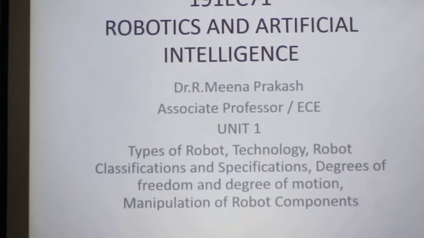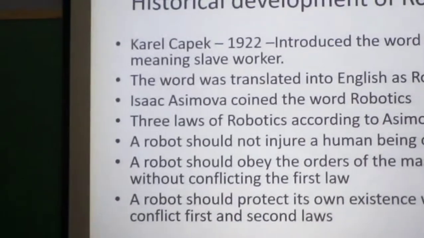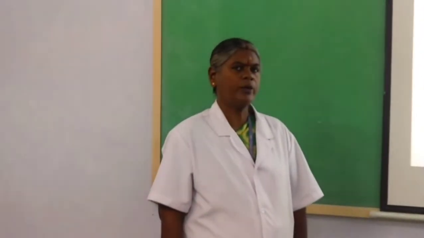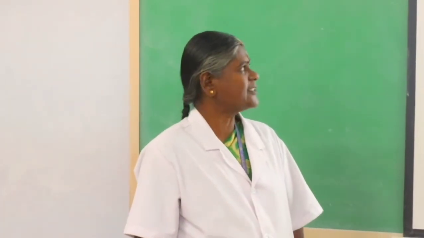Coming to the historical development of robot, Karel Capek in 1922 introduced the word robota, and the meaning for the word robota is slave worker. The word was translated into English as robot.